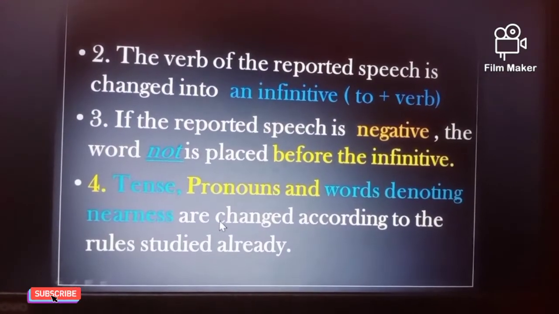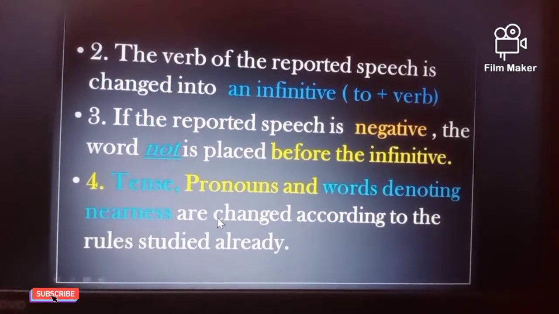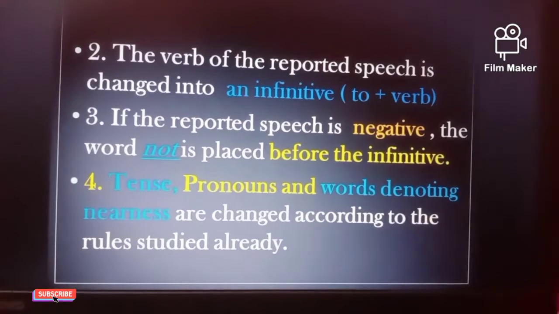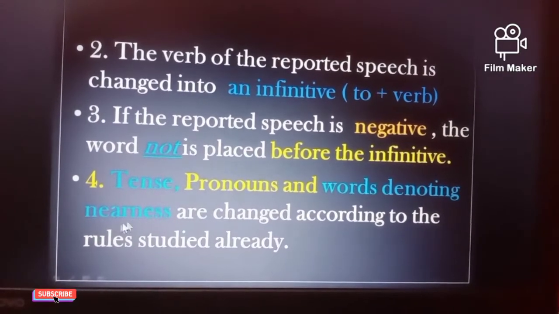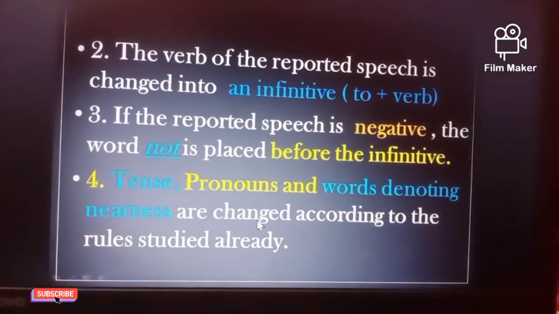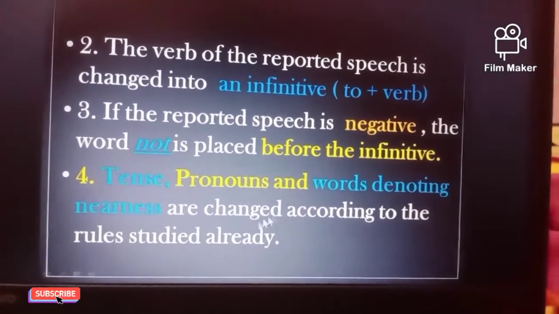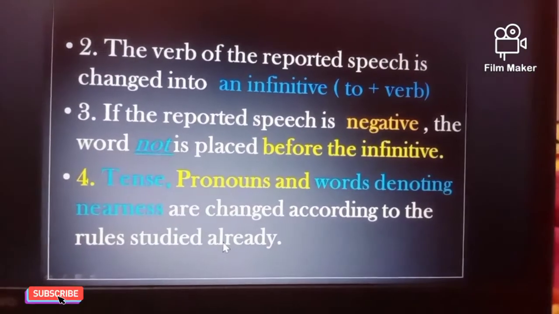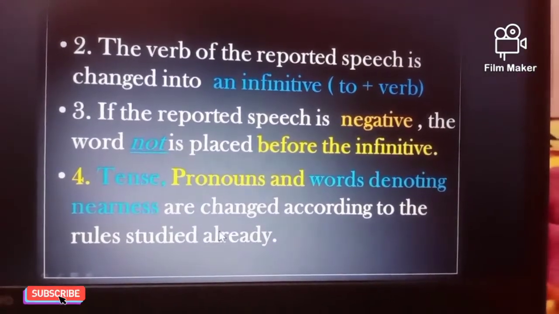Fourth and the last rule regarding the changes of imperative sentences: the tense, pronouns and the words denoting nearness have to be changed according to the rules applicable for all types of direct and indirect speech.